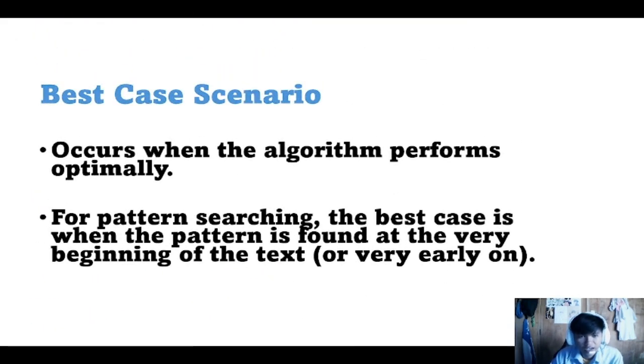Here is the best case scenario. Of course, this is when the algorithm performs optimally, and for pattern searching, the best case is when the pattern is found at the very beginning of the text or very early on. Here are the examples.